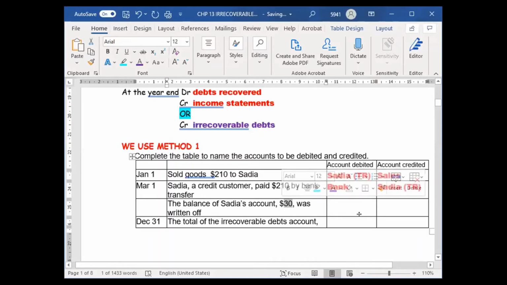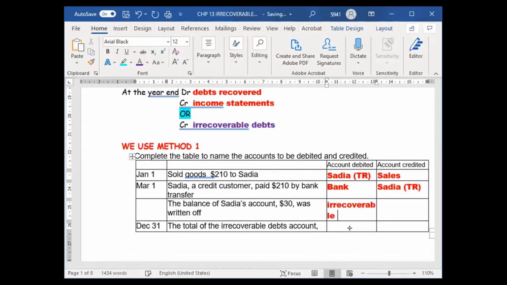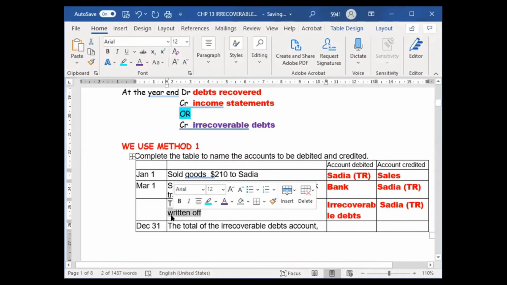So what we do is we write off. Whenever you write off, we debit irrecoverable debts and credit Sadia, because we minus Sadia's account. We already asked Sadia to pay, Sadia cannot pay. So we minus the guy's account and debit the irrecoverable debts because written off. The guy cannot pay.